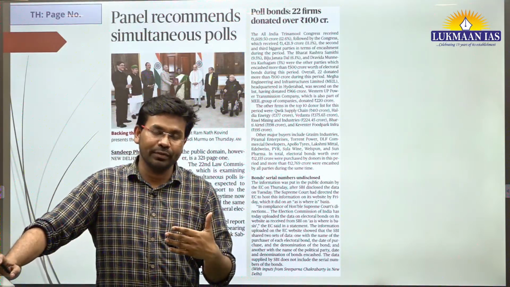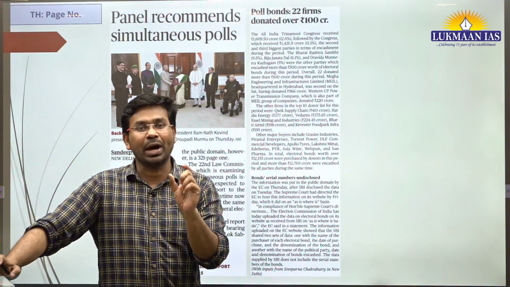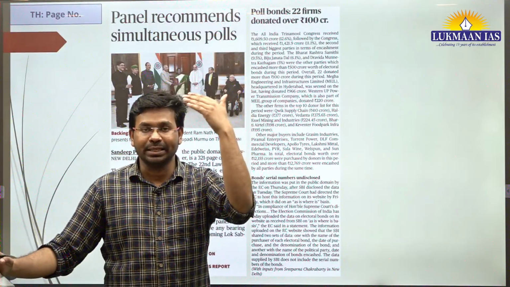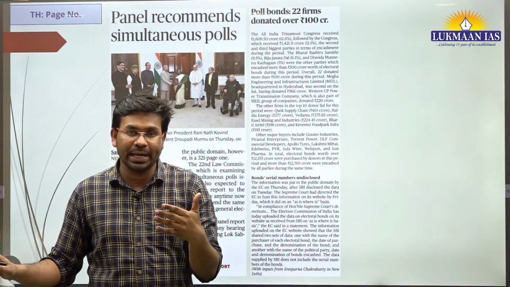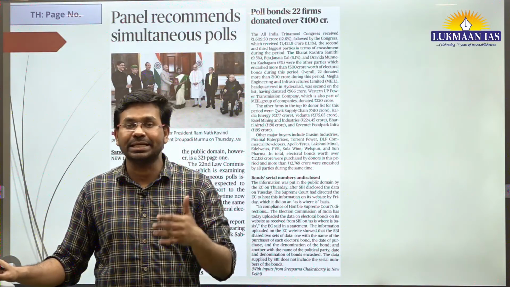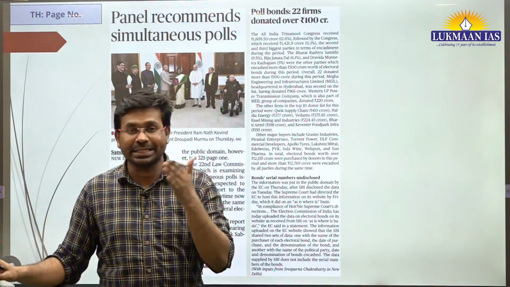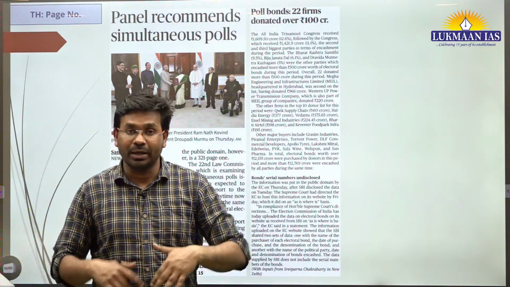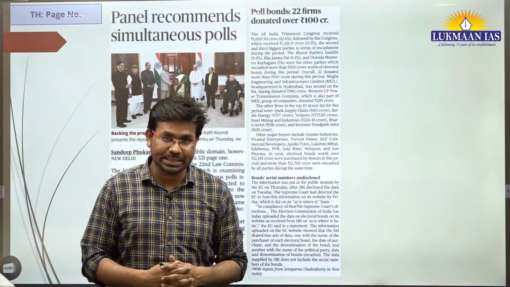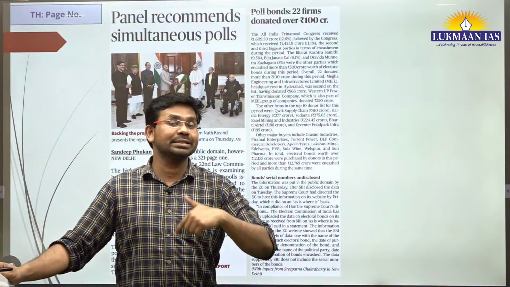Basically, the present government of India wants to hold the elections in a one nation, one election format. What does it mean? It means that elections like the Lok Sabha elections, known as general elections, and also state assembly elections will be conducted simultaneously, at the same time. If we talk about the present scenario, at this point of time the elections are not conducted in a simultaneous manner.